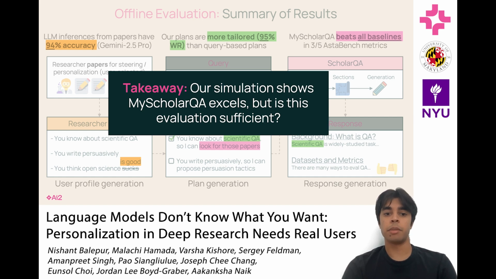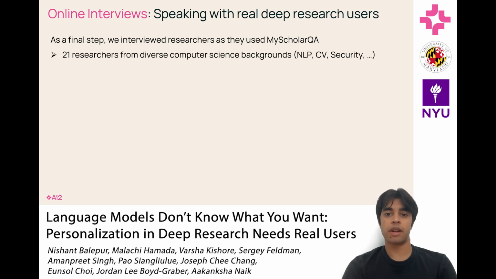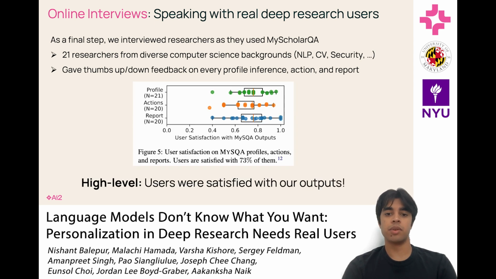And while many papers would stop here, we wanted to go one step further and evaluate our final system with real users. In this final evaluation step, we ran 90-minute interviews with researchers as they interacted with a web-based version of our system. We recruited 21 researchers from diverse backgrounds in computer science, like computer vision, NLP, security, computational biology, and AI ethics. While using our system, they gave thumbs up and thumbs down feedback on each generated output and verbally said what they liked or disliked. Overall, we confirmed our system was useful, with over 70% of outputs being up to user standards.